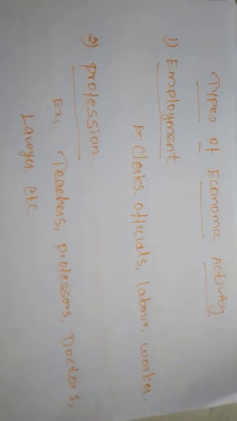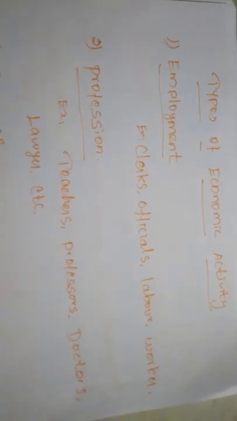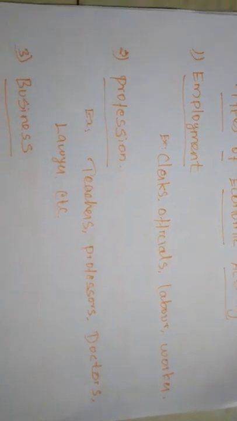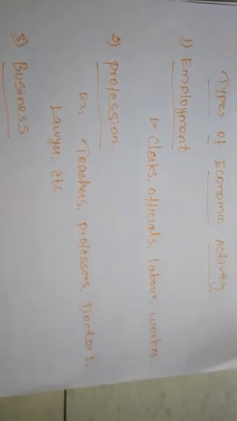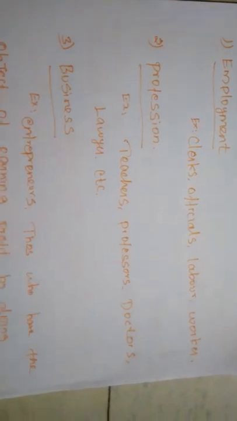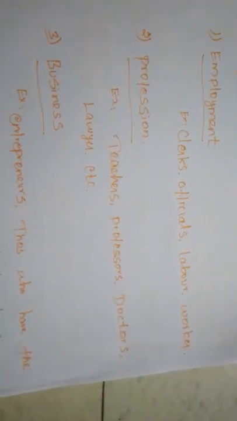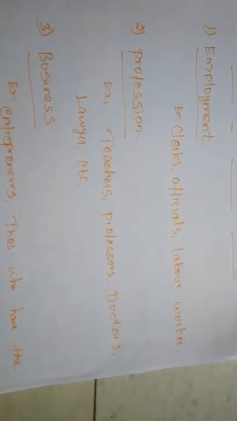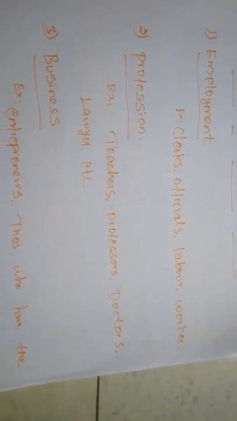This occupation is called economic activities. In these economic activities, or these occupations, we will classify them into three types. One is employment, the second one is profession, the third one is business. First, we will study about employment. What is the meaning of employment?